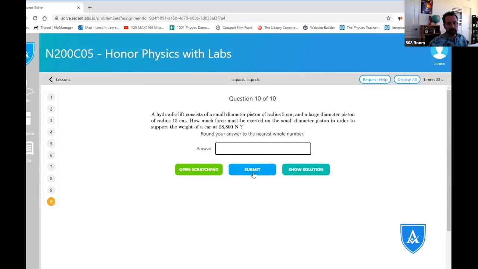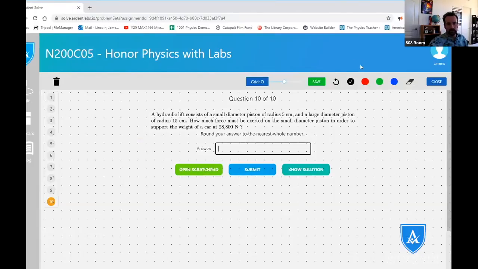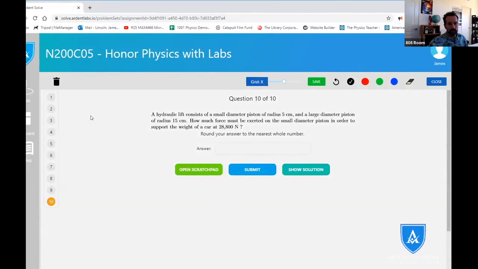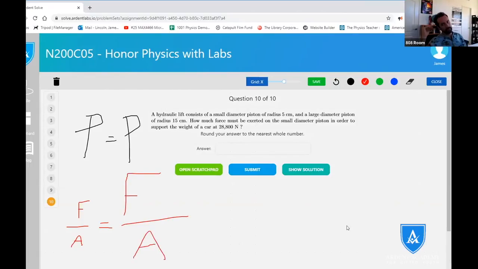How much force do you need on a different diameter of piston? So I'm going to give you a little tip on that, which is according to Pascal's principle, the pressures are equal, but force over area will be equal to different force over different area. That's Pascal's principle.